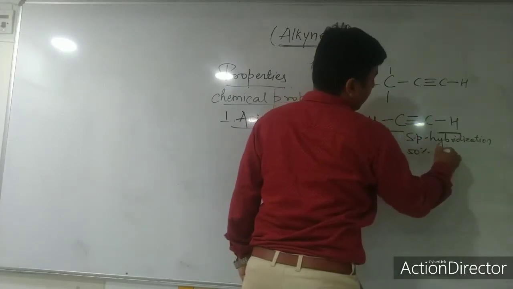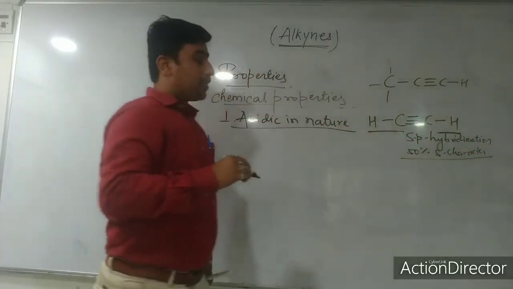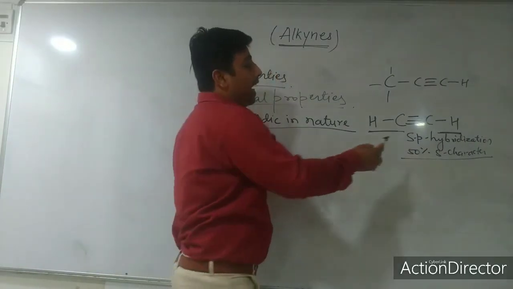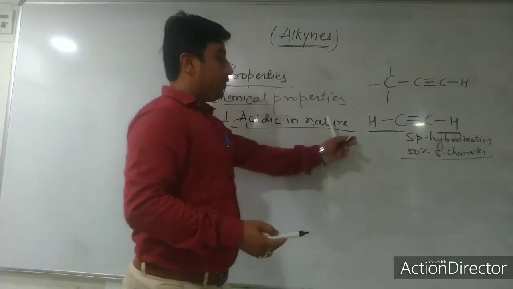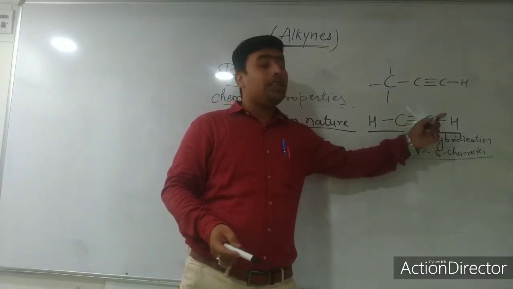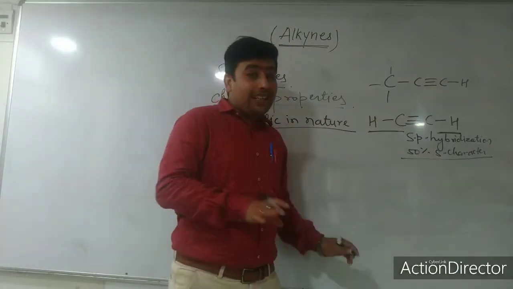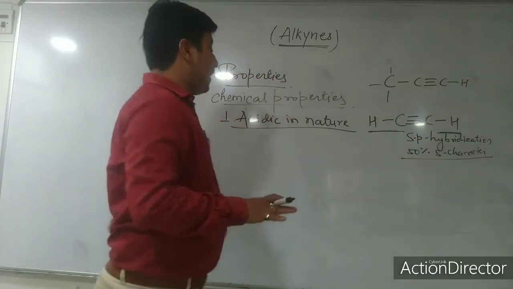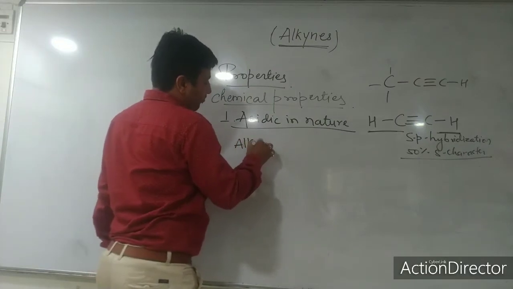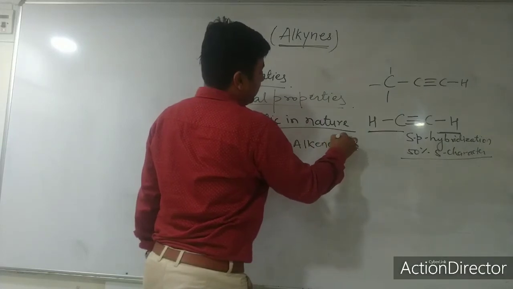50% s character. 50% s character means electronegativity increases. As the electronegativity increases, this hydrogen ion can be dissociated easily, because of 50% s character and 50% p character. So that's why the hydrogen ion can be displaced. This property alkenes and alkanes don't have. So in acidic nature, alkynes are greater than alkenes, and alkenes are greater than